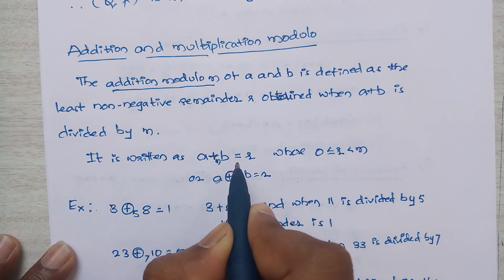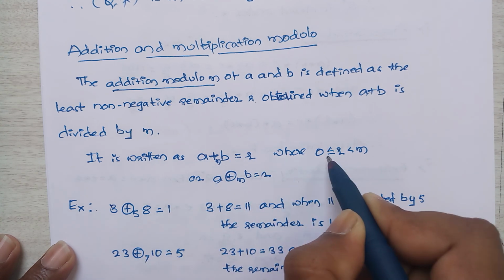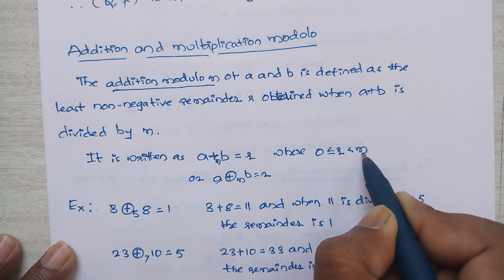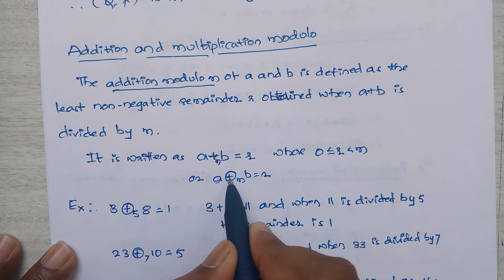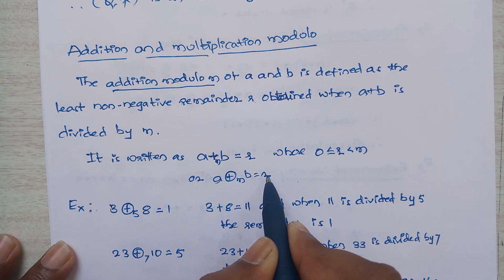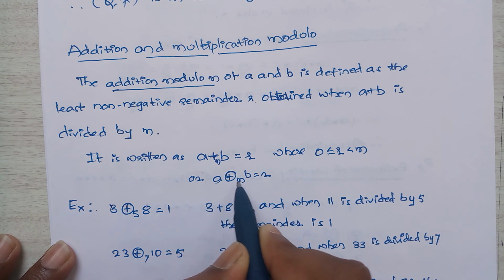So a plus_m b is equal to r, where 0 is less than or equal to r is less than m. So we have to divide a plus b by m.